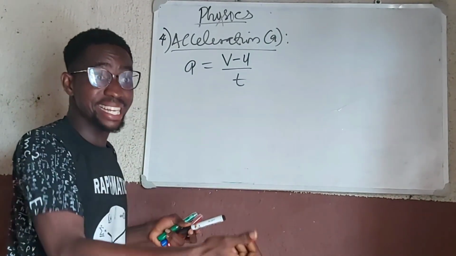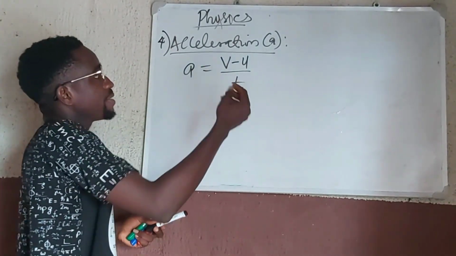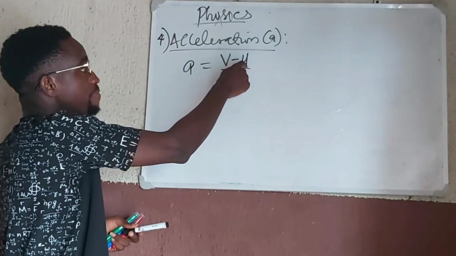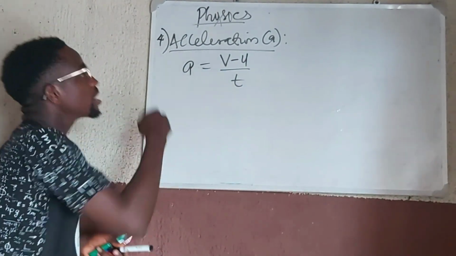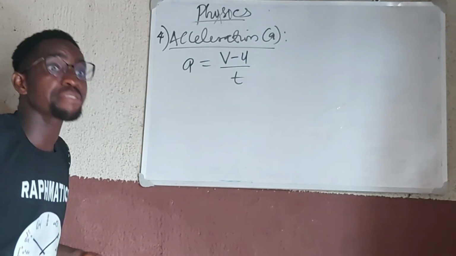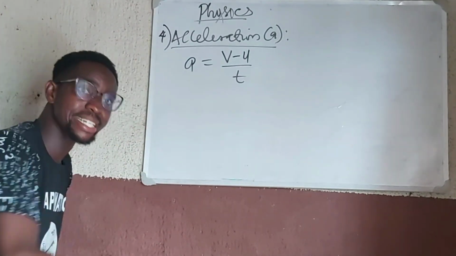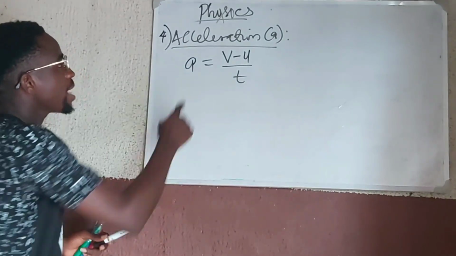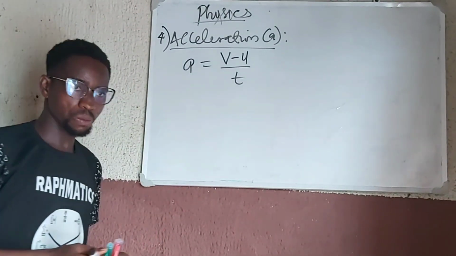The velocities have changed. Initially it was u, and finally it became v. So the velocity has changed from a value u to a value v. Do you understand? So this is now a changing velocity. The velocity is no longer constant. It is no longer uniform. It is now a changing velocity. So when there is a changing velocity, then it gives rise to acceleration.